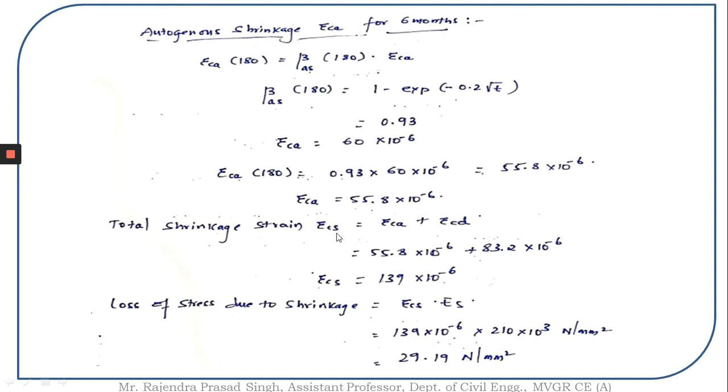Total shrinkage strain epsilon Cs is the sum of autogeneous shrinkage strain and drying shrinkage strain. So autogeneous shrinkage strain value and drying shrinkage strain values are summed up and the total shrinkage strain is found. Upon knowing the total shrinkage strain value, I'm going to multiply it with the modulus of elasticity of steel. Then I'm going to get the value of loss of stress due to shrinkage. So in this problem, I've got the loss of stress due to shrinkage to be equal to 29.19 newtons per mm square.